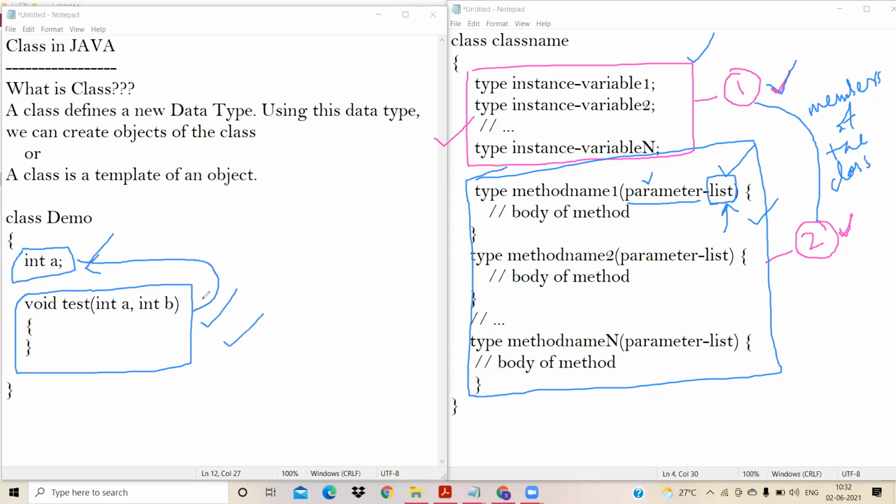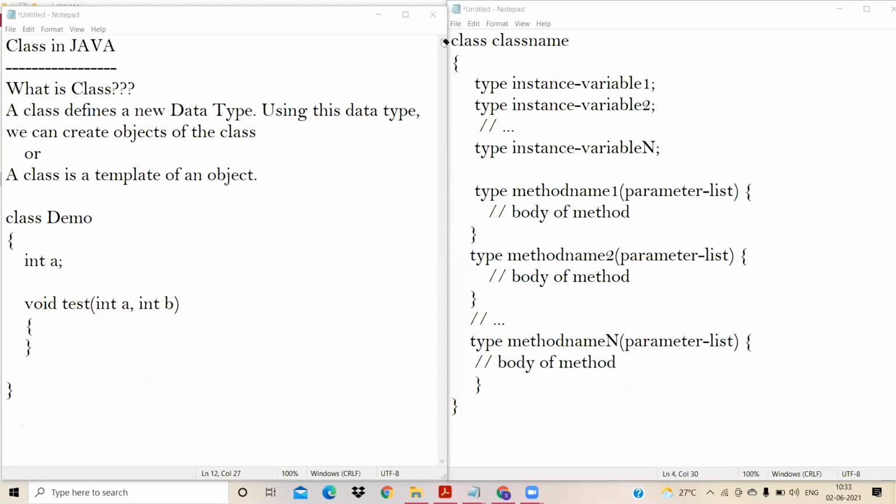Okay, fine, students. Did you understand the discussion of these classes? Any questions? That was the general form, how to define a class. The most important thing is once you define a class, at the end you should not put a semicolon. This is true with respect to Java; in C++ you need it, but in Java you should not put a semicolon. Have you understood this, students? Okay, fine. I hope there are no doubts.